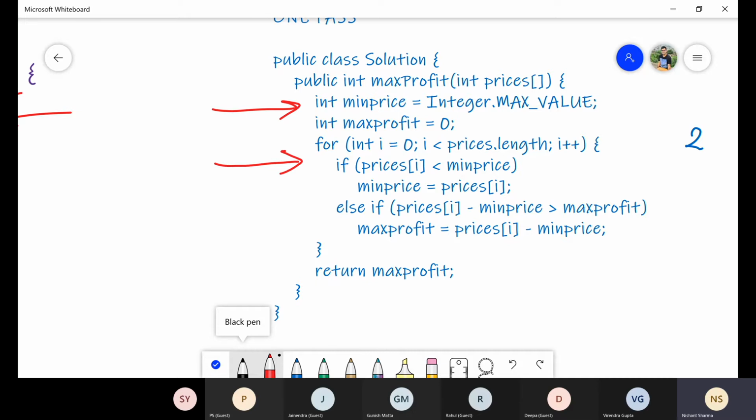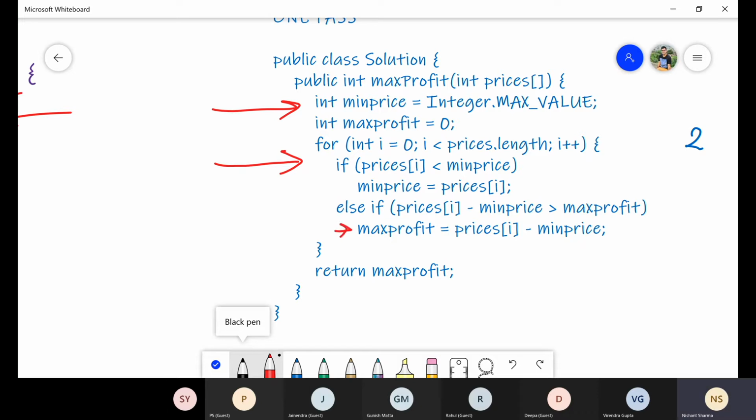So i equal to 0, it will update the min price, and then again it will go for i equal to 1. So suppose for i equal to 1, if the price of i is less than the previous element, then only it will update the min price, else it will go into else if condition.